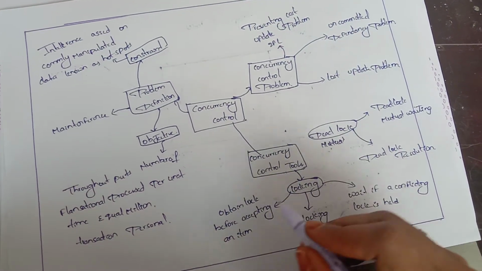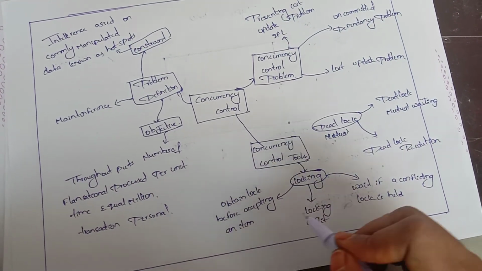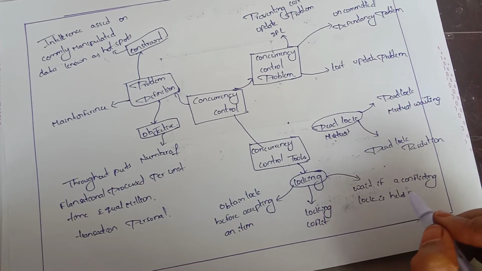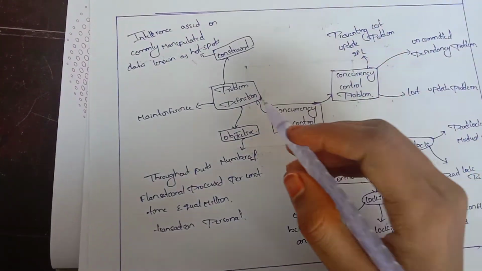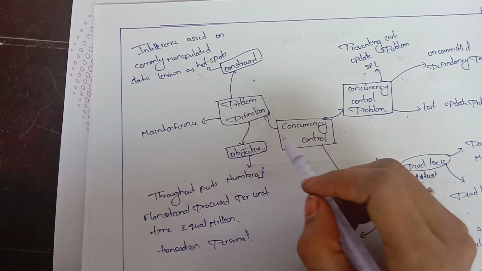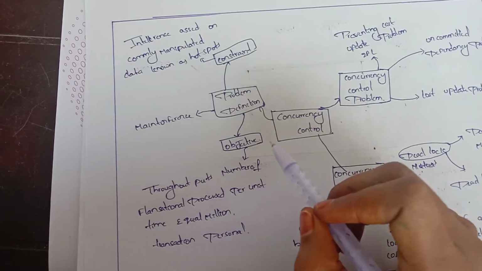tools. This is the locking, obtain locks before accessing an item, locking conflict, wait for a conflicting lock held. And this is the problem definitions, constraints and objectives.